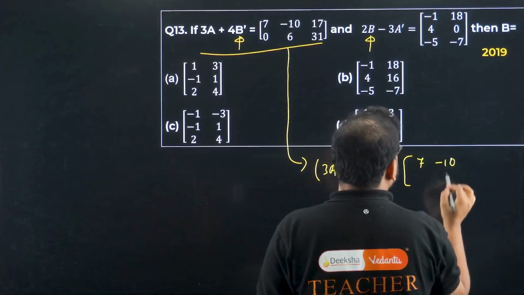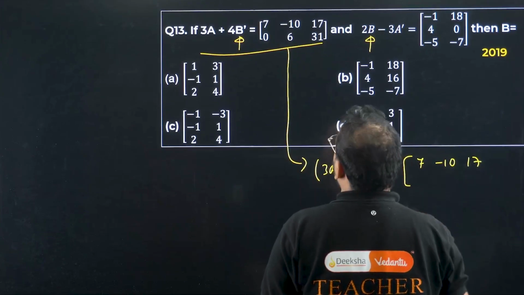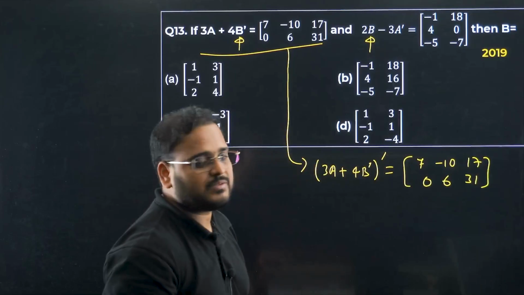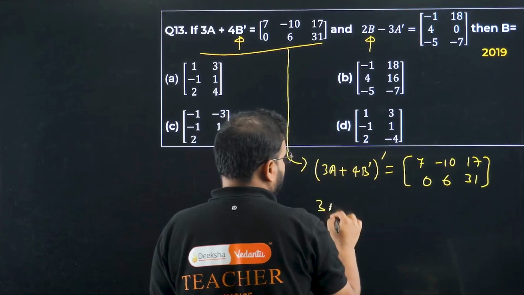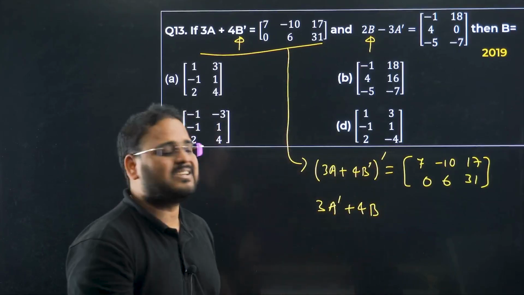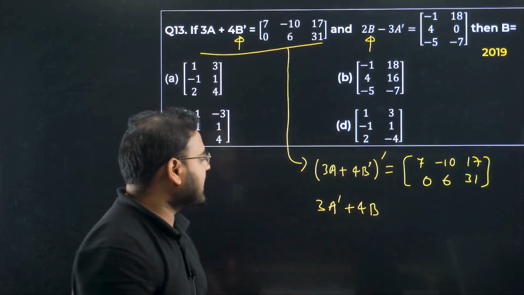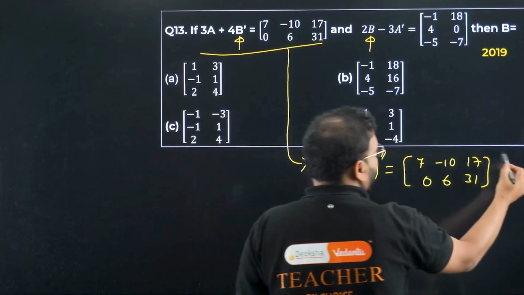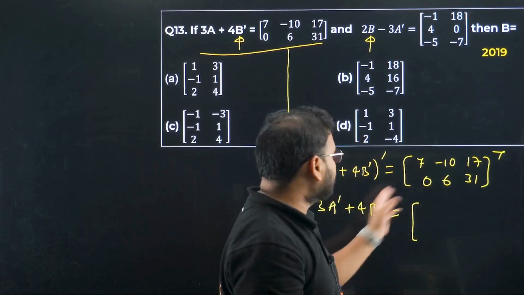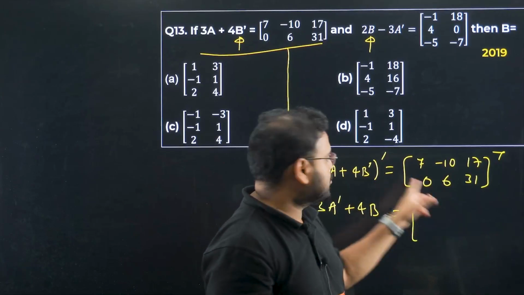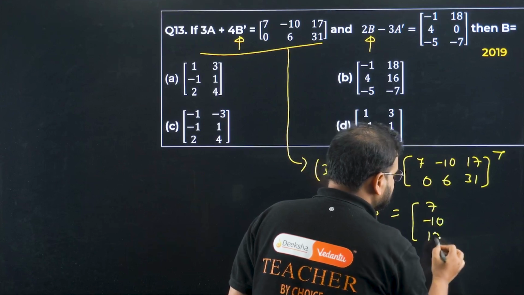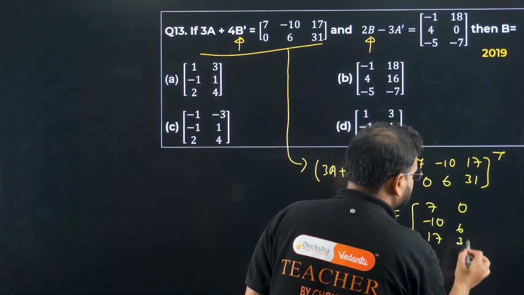7, minus 10, 17 and 31. Okay, transpose means what? Just change it, it will become 3A dash plus 4B. Transpose of transpose gets cancelled, right? The original matrix comes back as B, and this will become a transpose, of course. Over here it is also 2 cross 3 right now. It will become 3 cross 2. So the rows will become columns. So we have 7, minus 10, 17 and 0, 6, 31.